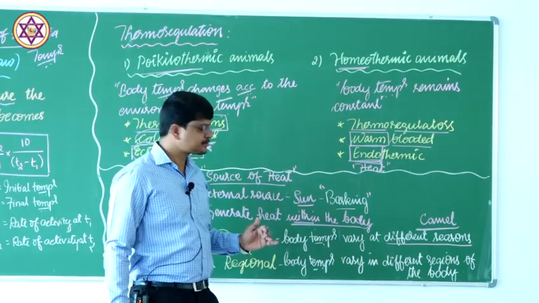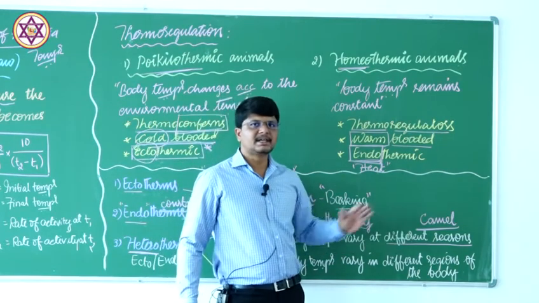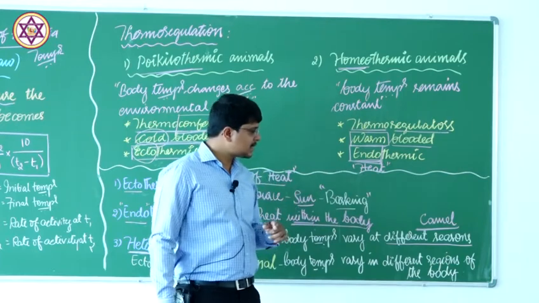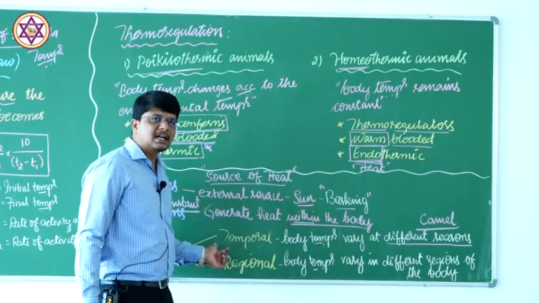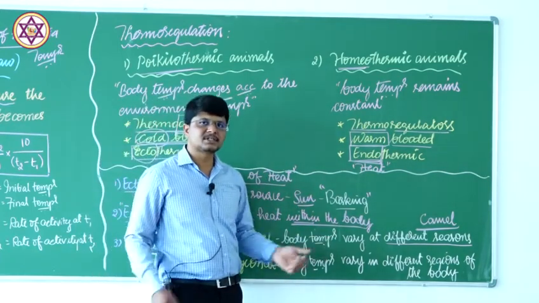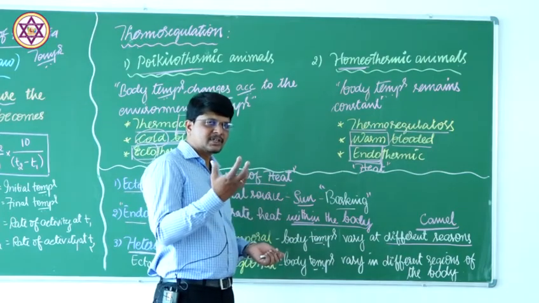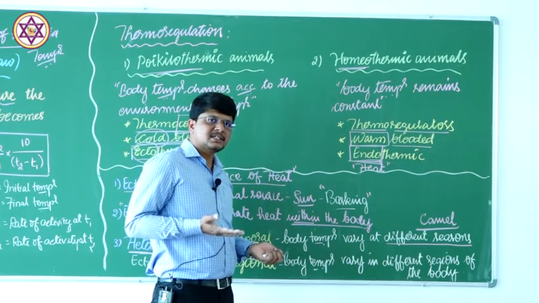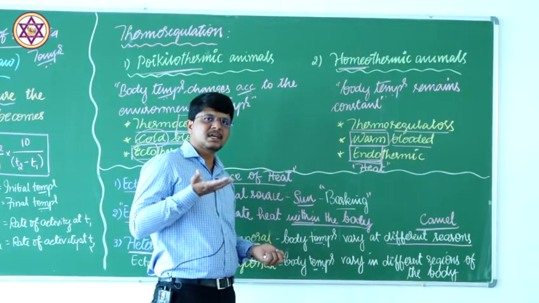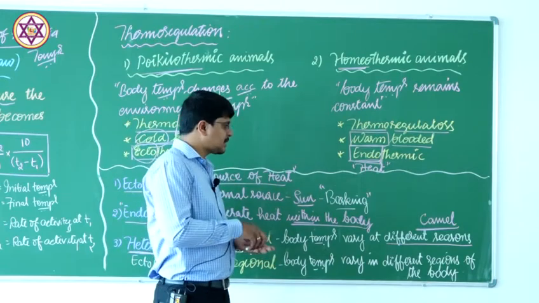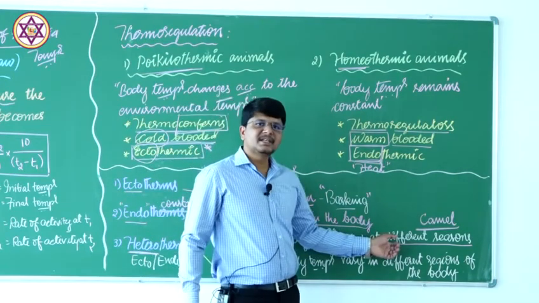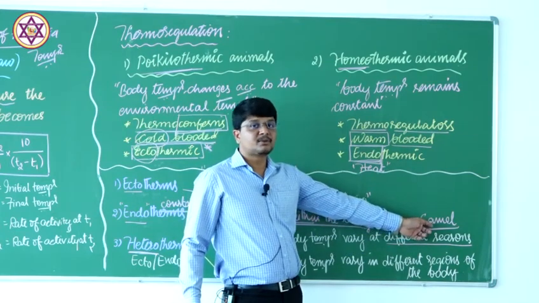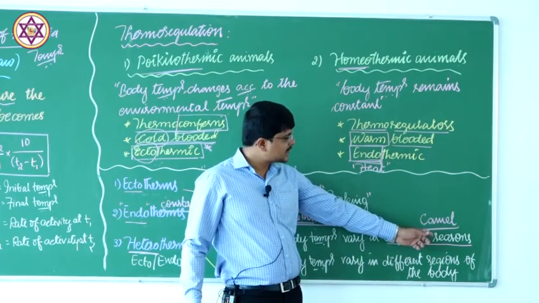Across two different times, day and night, there is fluctuation in the environmental temperature. With that, the animal also fluctuates its body temperature, just like the ectotherms, which absorb heat from the external sources and raise body temperature to the atmospheric temperature range, and during the night time lose body temperature and cool the body up to 21 degrees centigrade.